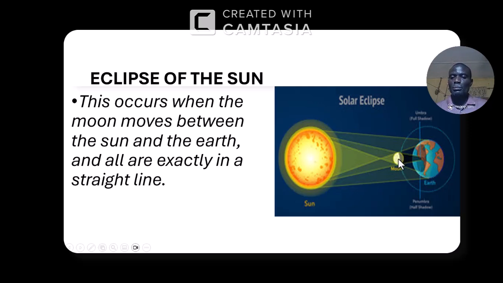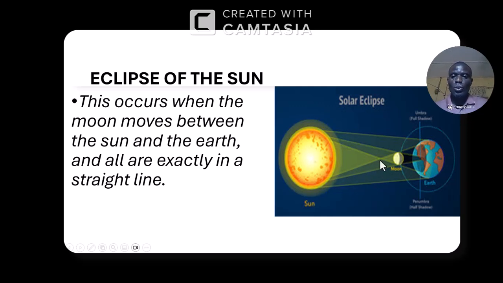When the moon comes in between the sun and the earth, we have what is known as solar eclipse, or eclipse of the sun.